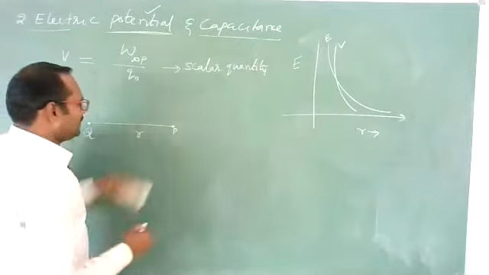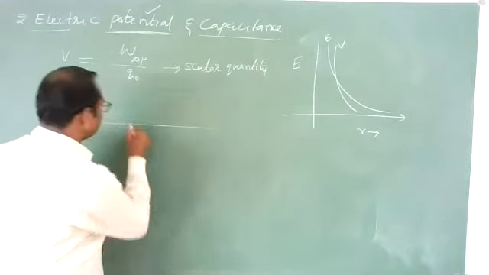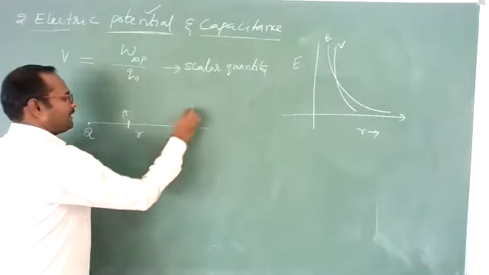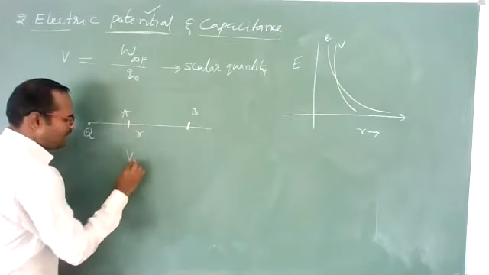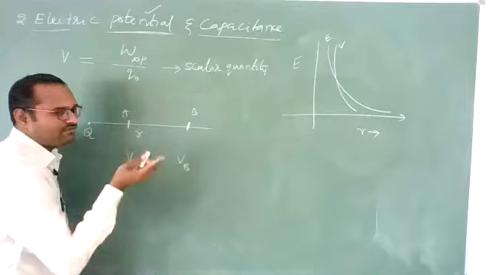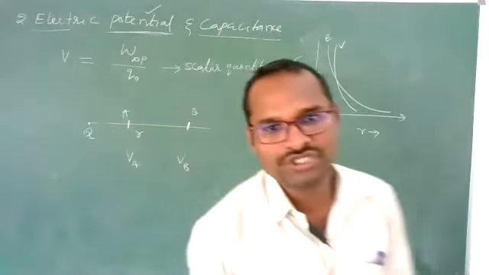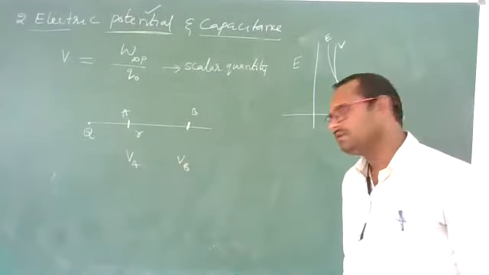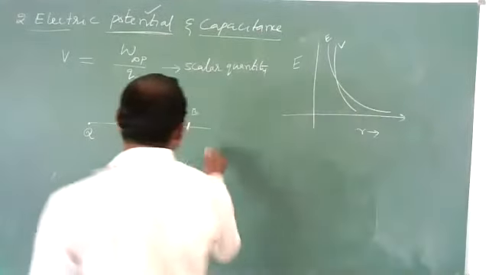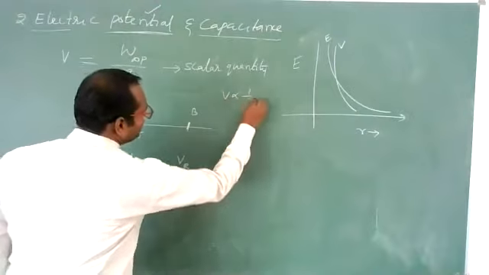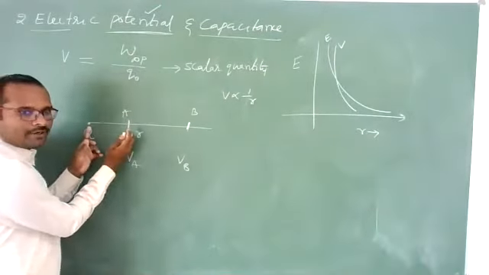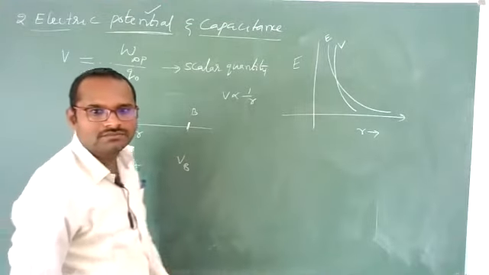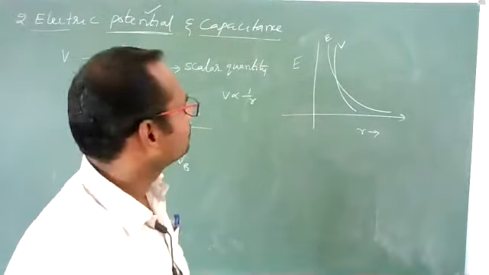Now here, imagine I am taking 2 points, A point and B point, VA and VB. What is the relation between VA and VB? Which potential is more, VA or VB? Yes, you can say potential is inversely proportional to distance. So distance is less for A point. So, okay, yes.